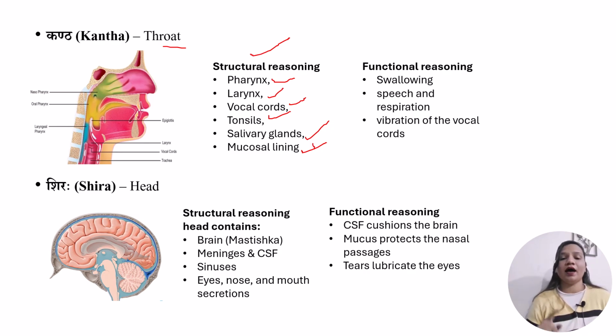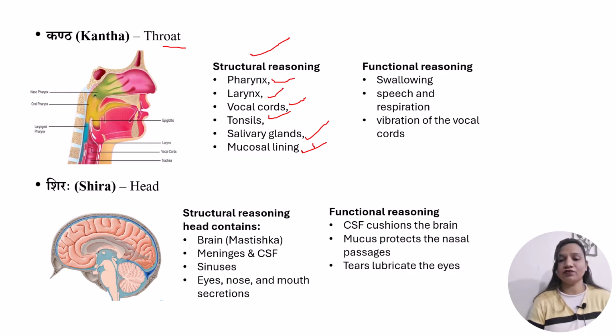They are stable, and they are also rich in mucus and secretions. All these are the kapha lakshans or kapha gunas which we have already discussed. So by the similarities of these structures with the kapha gunas, we can consider it as a location of kapha dosh by a structural reason.